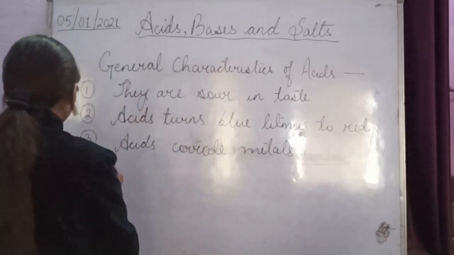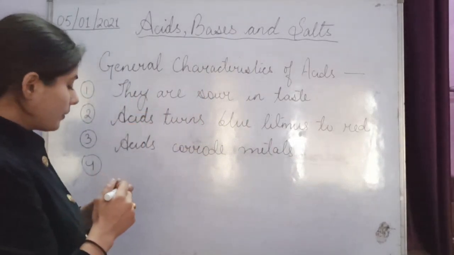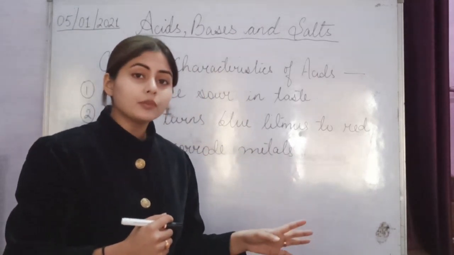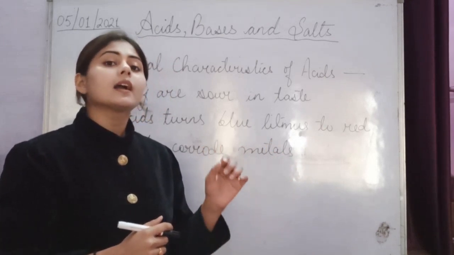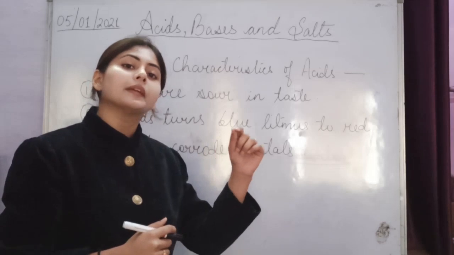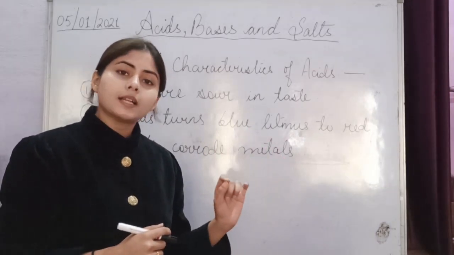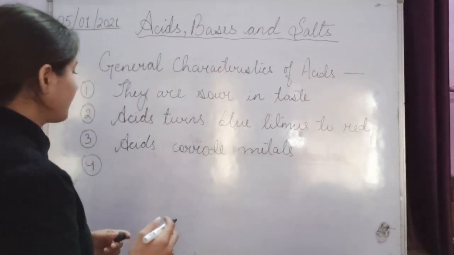Then the fourth one: when you react acids with carbonate or hydrogen carbonate compounds, they always liberate or evolve carbon dioxide gas. Got it? Listen to what I am saying.